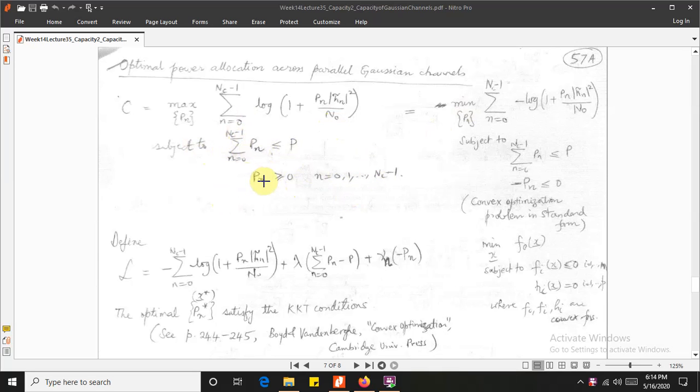It means that the power across each subcarrier should be non-negative, so that the total cannot be greater than P. This problem can also be given as the inverse problem: minimize the sum of minus log of 1 plus Pn Hn squared over N0, subject to the sum of all carrier powers being smaller than P, and minus Pn smaller or equal to 0. So this is the convex optimization problem in standard form. The original is actually concave; if we minimize, it would be convex.